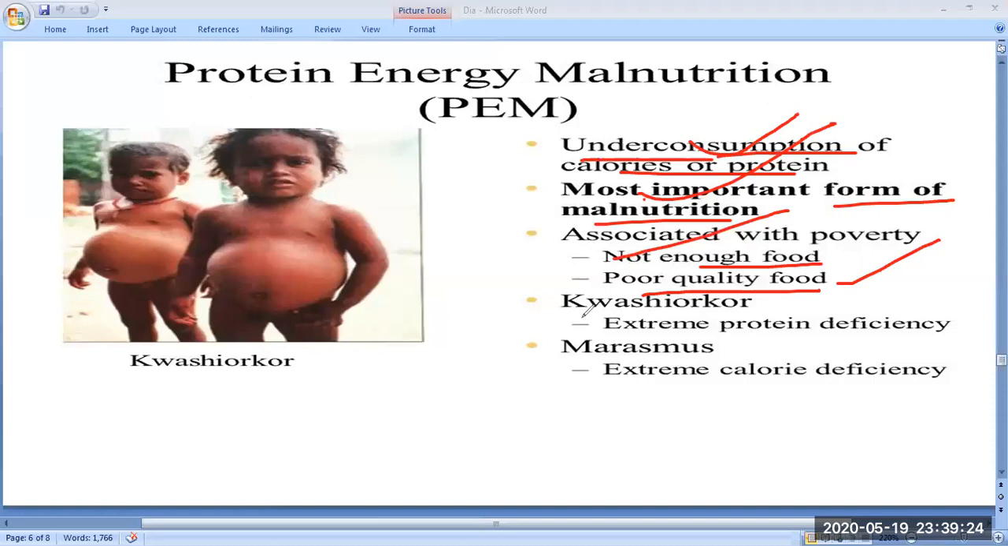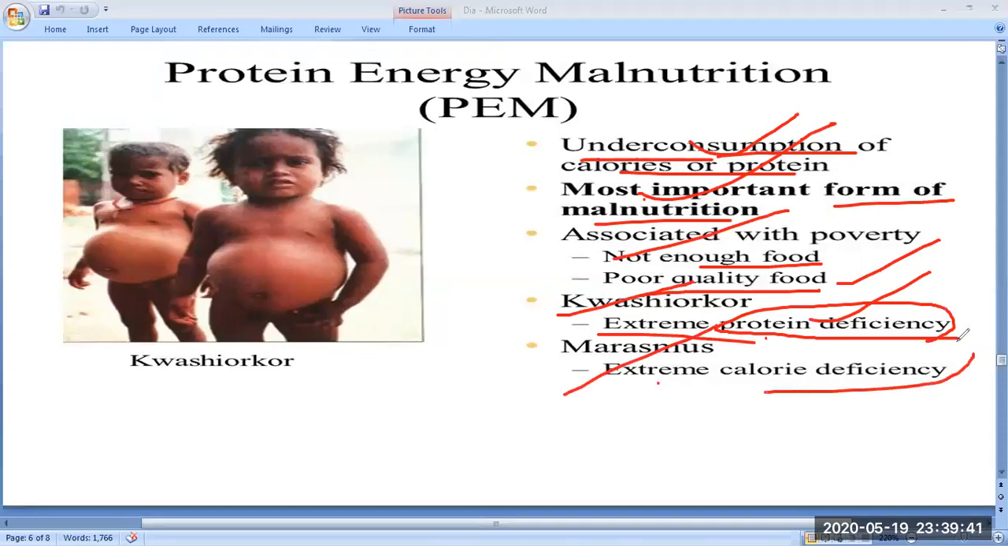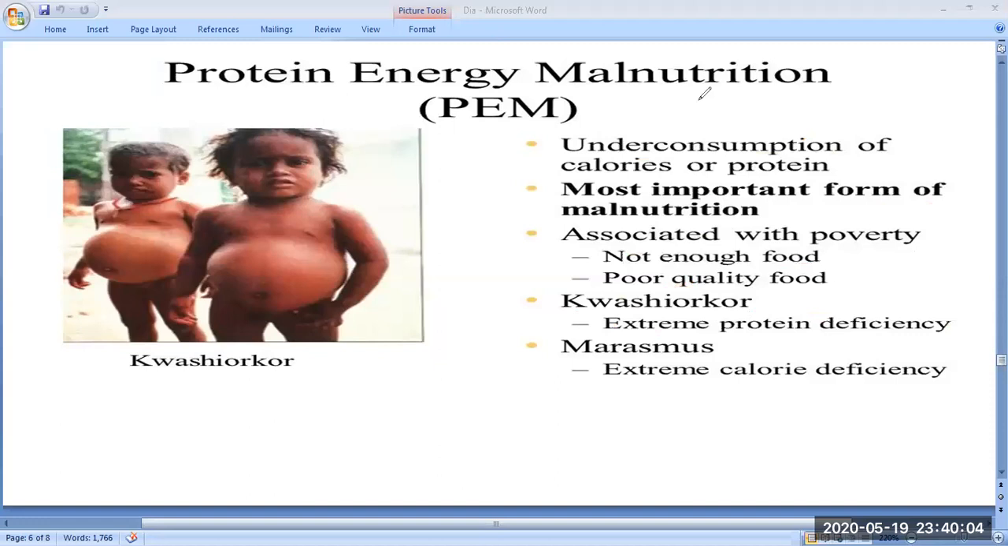There are two different diseases generally found due to protein deficiency. First is called Kwashiorkor, extreme protein deficiency. Kwashiorkor is basically related to protein deficiency, and another is marasmus. It is extreme calorific deficiency, meaning both protein as well as calorific deficiency, so fat deficiency and carbohydrate deficiency. Here you can see a child suffering from Kwashiorkor, and their belly comes outside. This child generally suffers from Kwashiorkor.